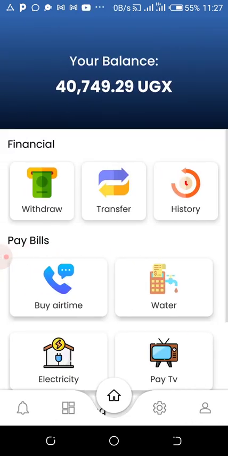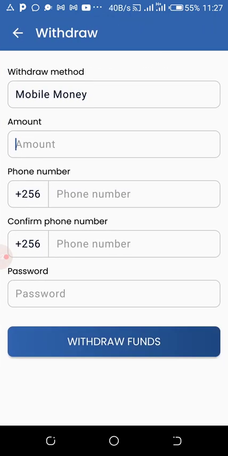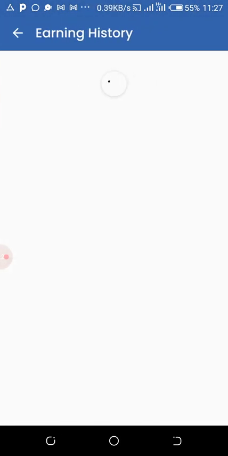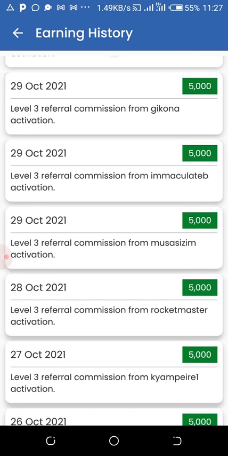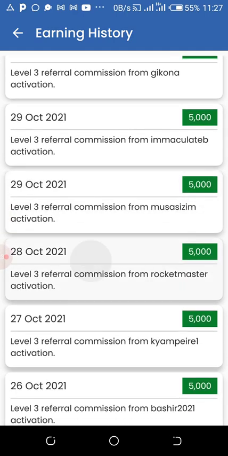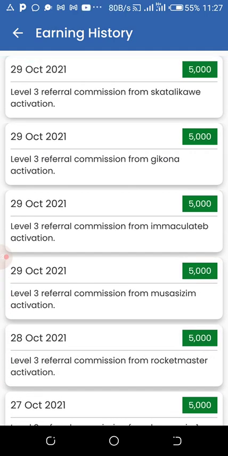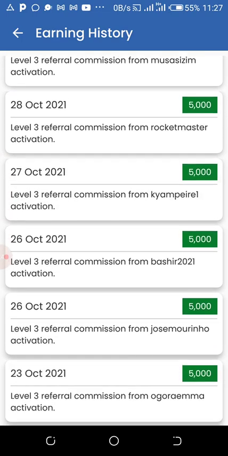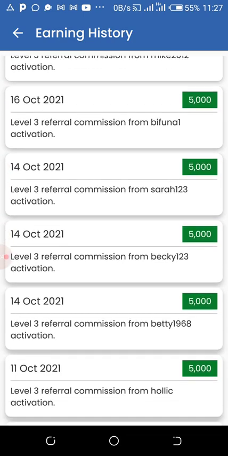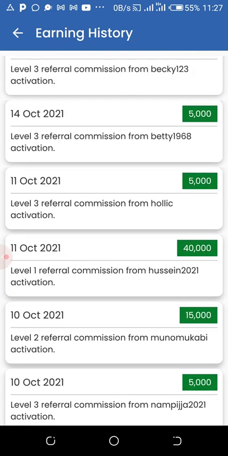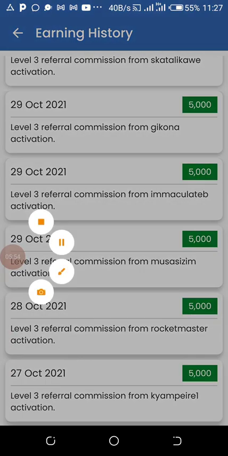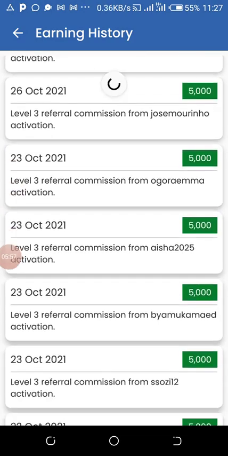So from there, let us proceed to my withdraw. Let me show you earning history, because I want you guys to believe that people are getting money. Look at these dates very well: 29th, 28th. You can see how much it gets in a day, just watching ads, referrals, and surveys. So this is enough for you guys to prove that people are getting a lot of money. Imagine getting this money passively with just your phone.